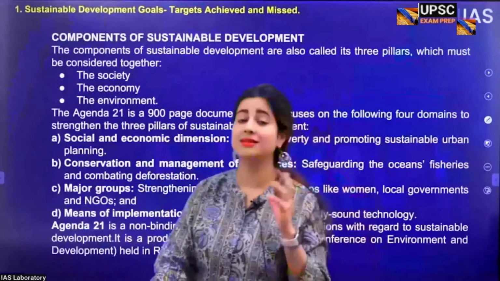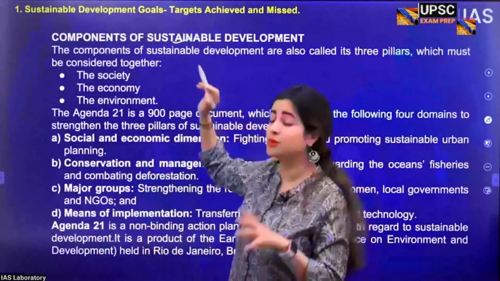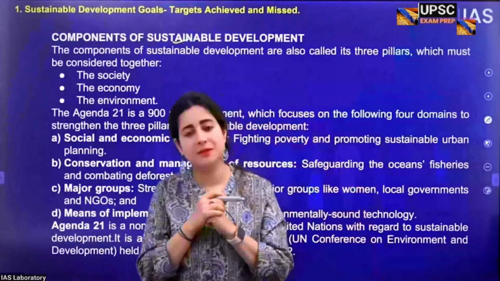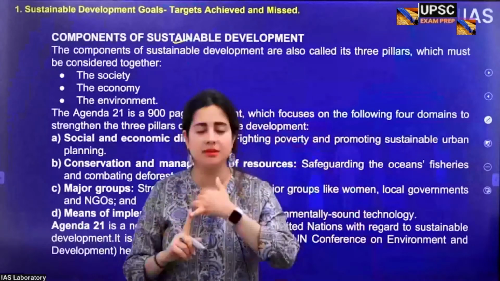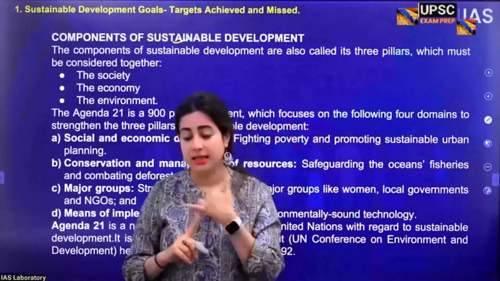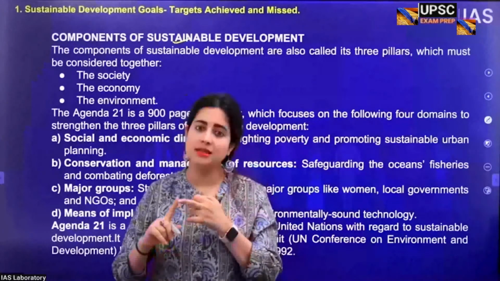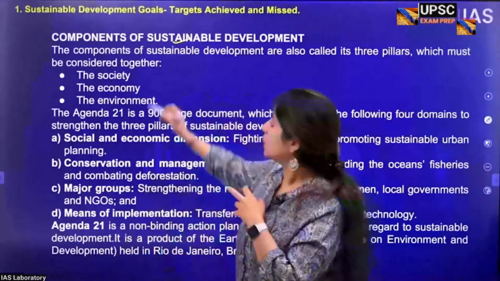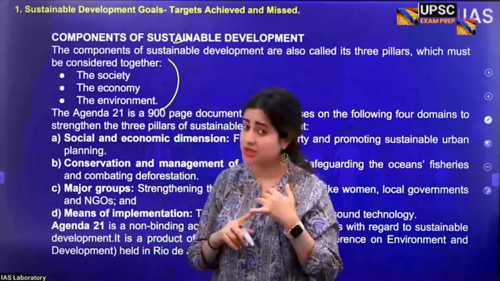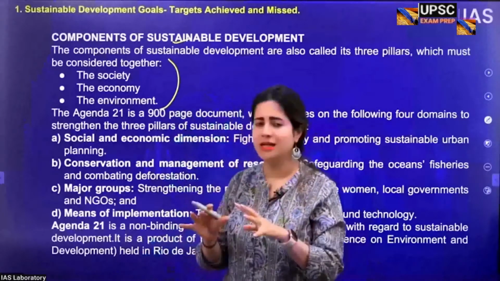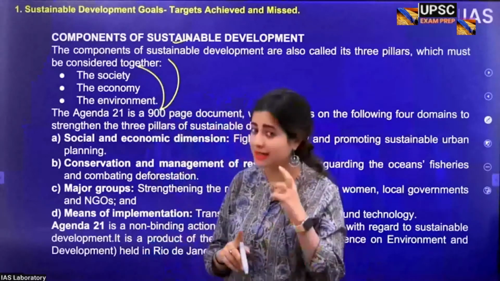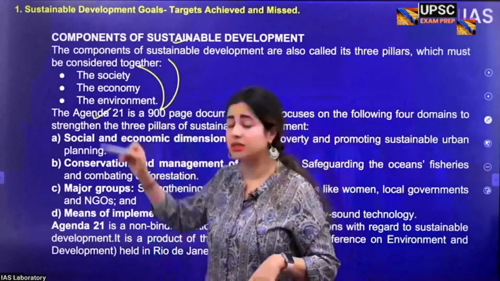Now, there are certain components of sustainable development which are also known as pillars of sustainable development, because sustainable development stands on the basis of these three pillars or dimensions or components, as you may like to call it, and these are economic, environmental, and social. All right, and which is that document, which is that action plan, or which is that agenda which talks about proper and thorough implementation of these three components? That particular document is known as Agenda 21.